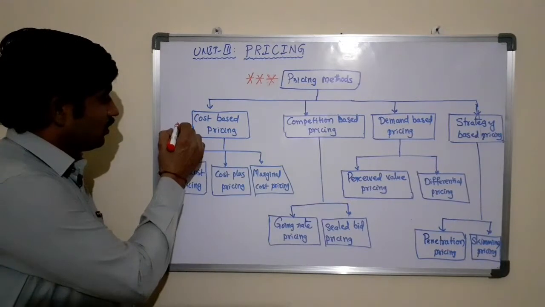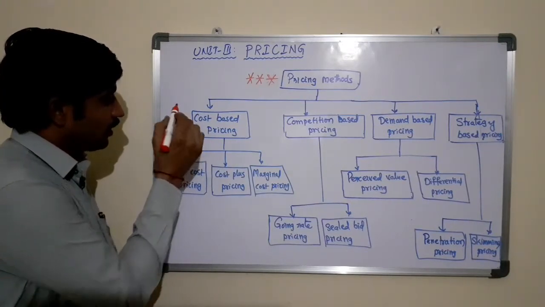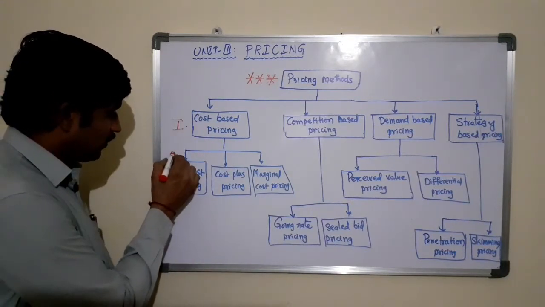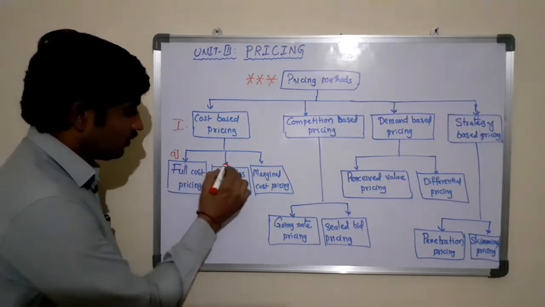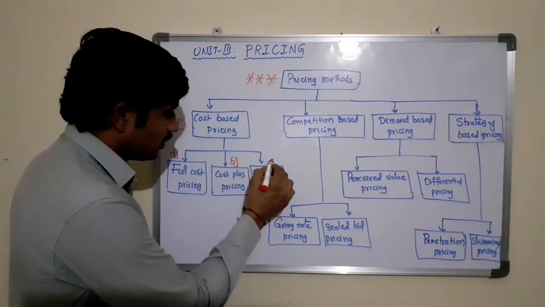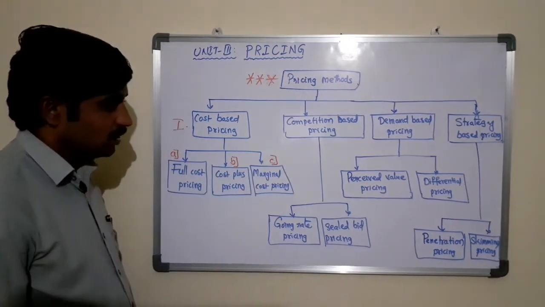So such as cost based pricing method, here classified into three: A, full cost pricing; B, cost plus pricing; C, marginal cost pricing.